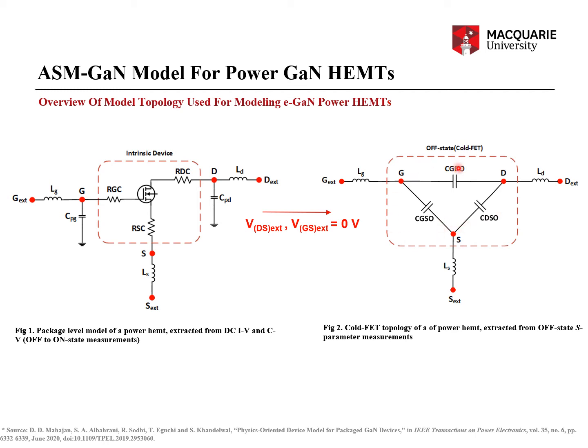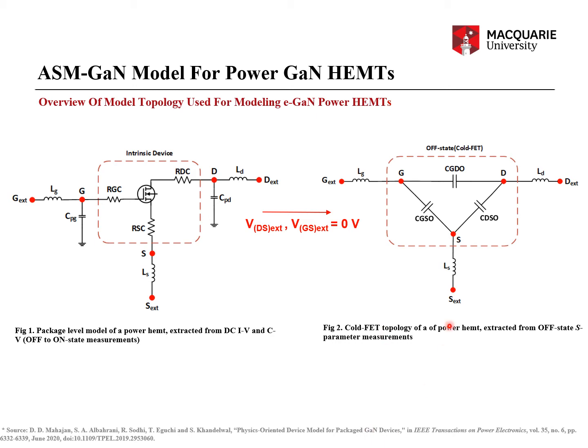Note that the same model parameters in BSIM correspond to the overlap capacitances, whereas in ASM GaN, these correspond to the package parasitic capacitances. Not only package, they are also due to the various semiconductor layers of the 3-5 process cross section. So the various semiconductor layers and the package together are basically adding these parasitics in the off state of the device, or cold FET topology of the device.